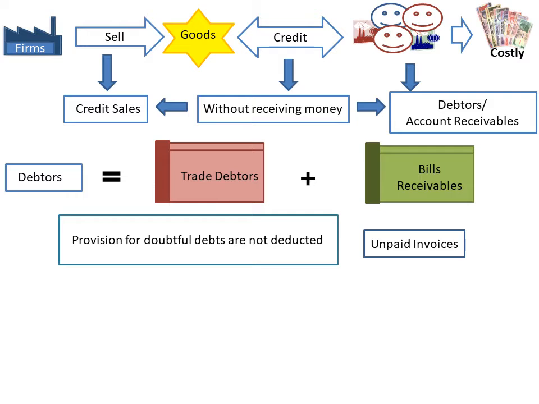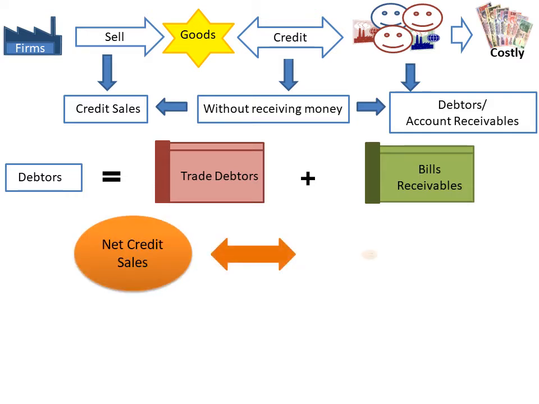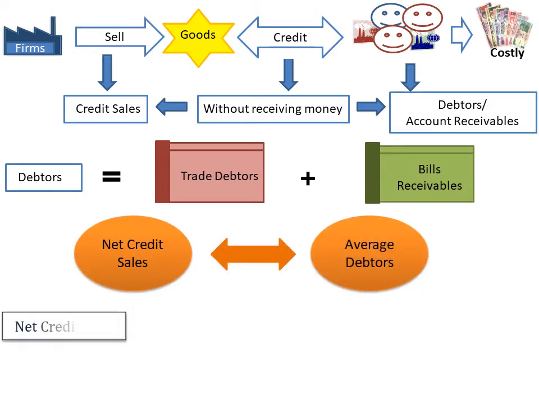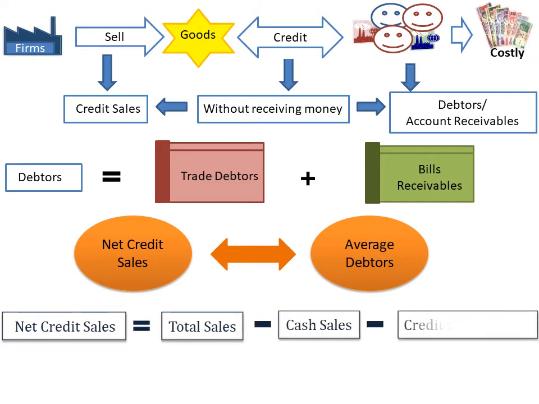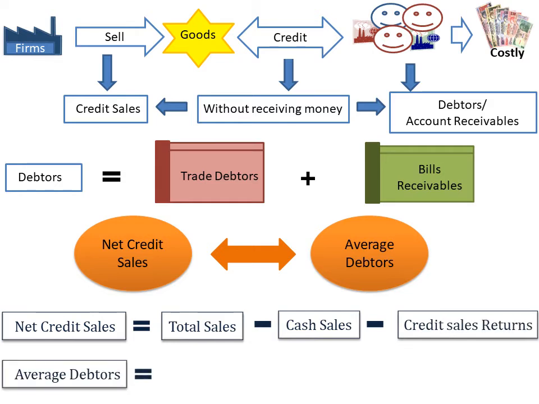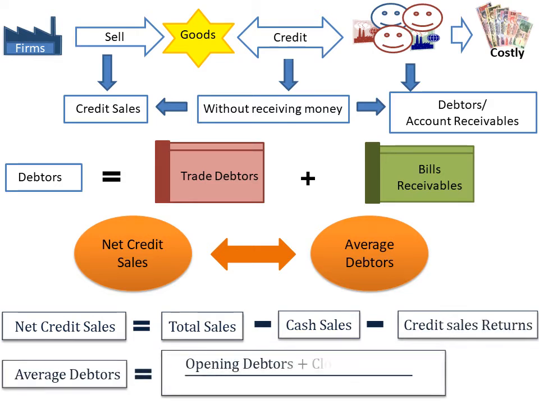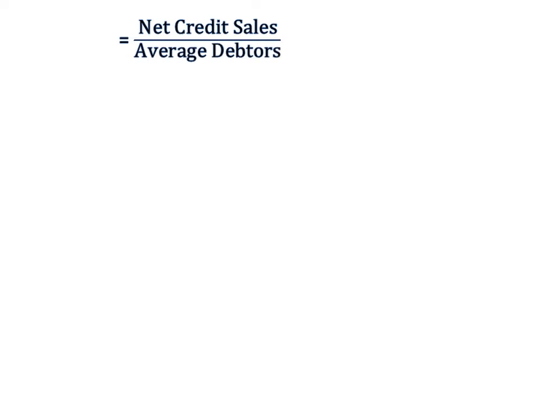This ratio establishes a relationship between net credit sales and average debtors. Net credit sales are equal to total sales minus cash sales minus credit sales returns, if any, and average debtors are equal to opening debtors plus closing debtors divided by 2. The ratio is calculated by dividing net credit sales by average debtors, and it shows the speed at which cash is generated by turnover of debtors, and it is usually expressed in times.